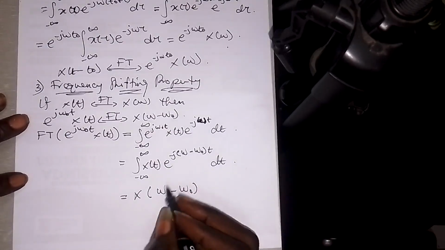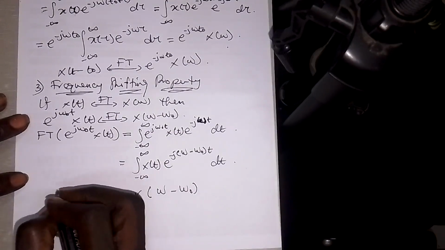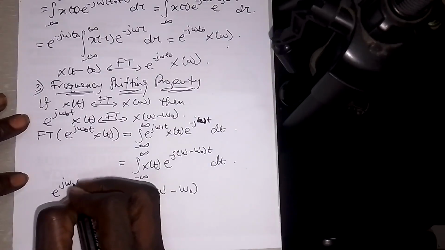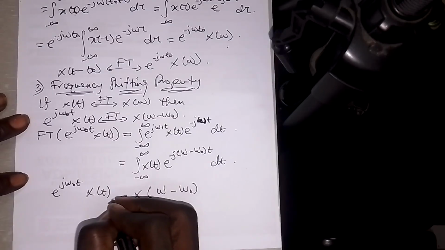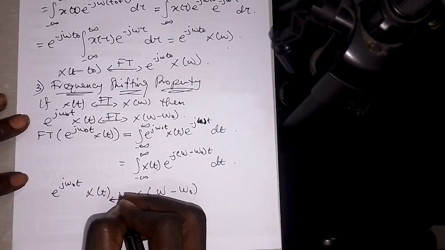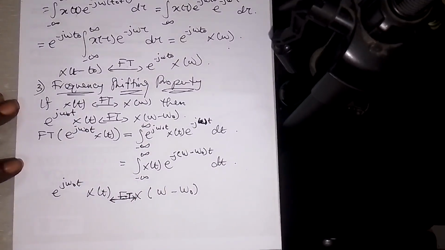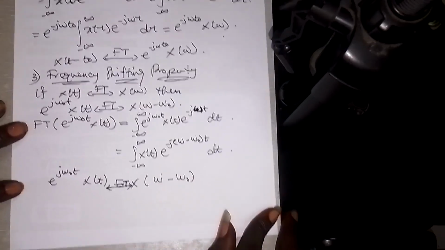So this means basically the Fourier transform of e to the j omega naught t into x of t. This is the Fourier transform of this one, so here I can write F, and here I can bring the t. So that's the Fourier transform. All right, so that is how you get this.